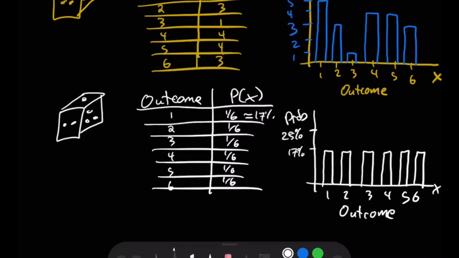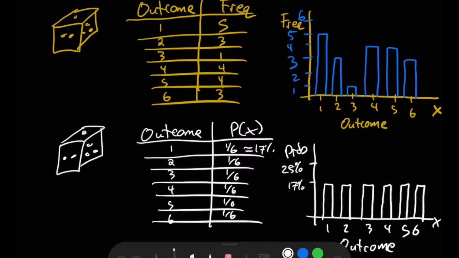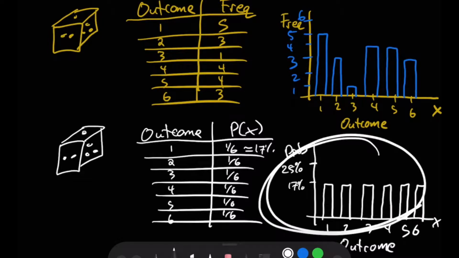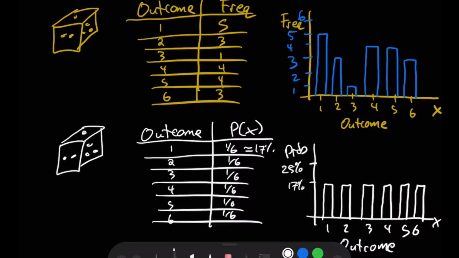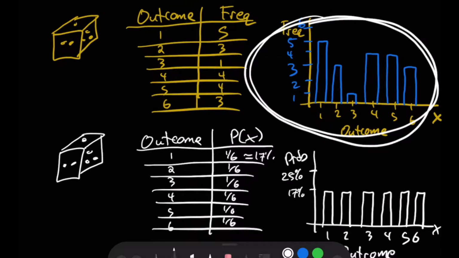And so looking at our graph can quickly tell us things about the distribution of probabilities or the situation we're dealing with. So when all our bars are the same height as they are here, I know each outcome is equally likely. Or if I'm looking at my distribution graph and I see some bars are much higher than others, I know that outcome or those outcomes are going to be the most likely. They're going to happen the most frequently or have the highest probability. Whereas the lowest bars are going to be the least likely or have the lowest probability of occurring.